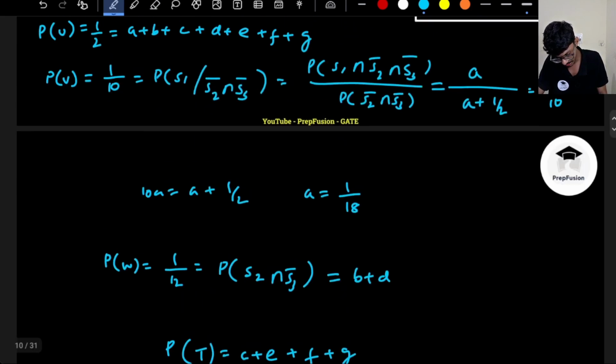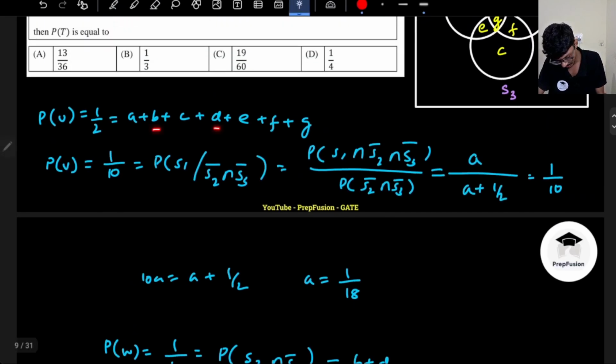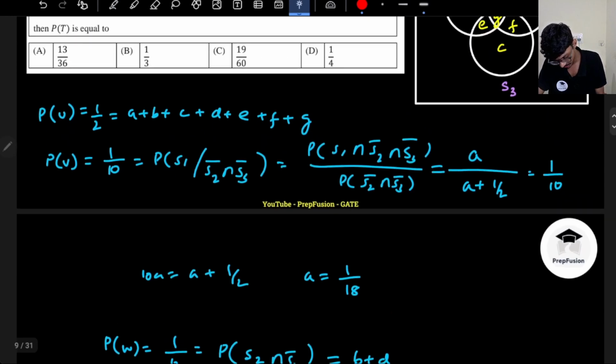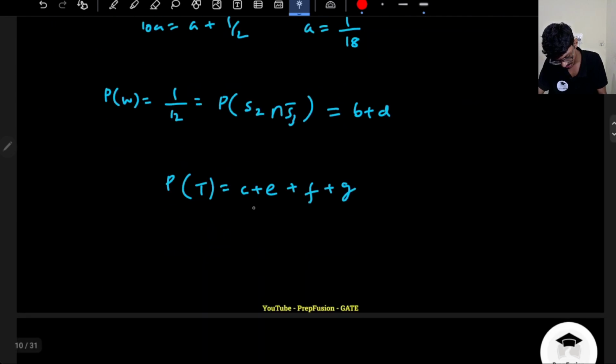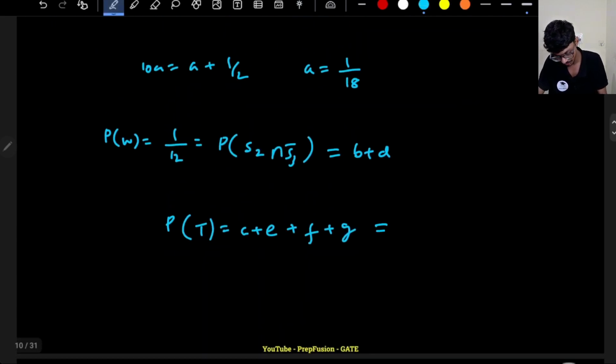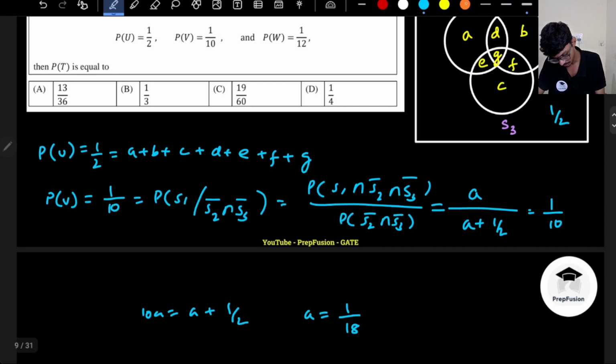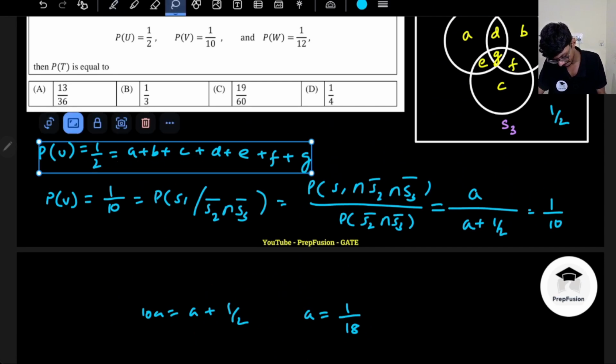So I know B plus D. Can I substitute anything? I know B plus D. I know A value. So if I substitute A, B and D, so it is C plus E plus F plus G, which is here. That is what they have asked. So if I substitute in the first equation, I will copy this equation.